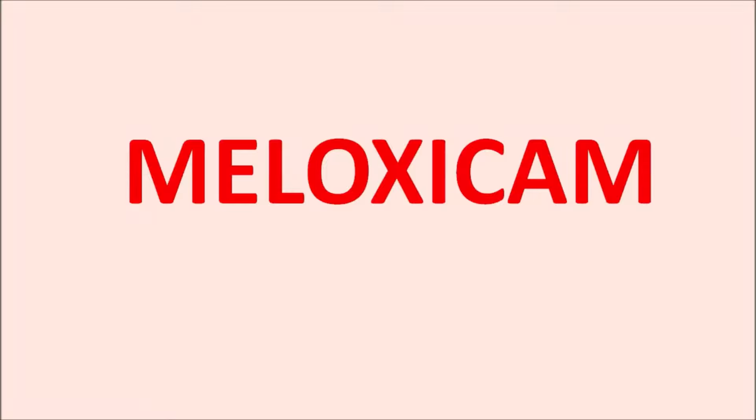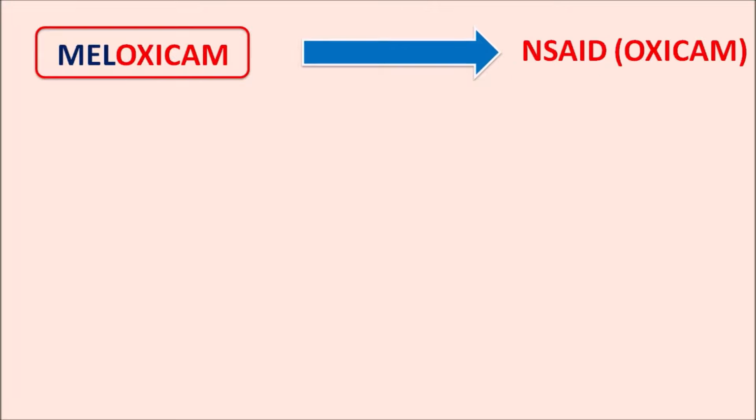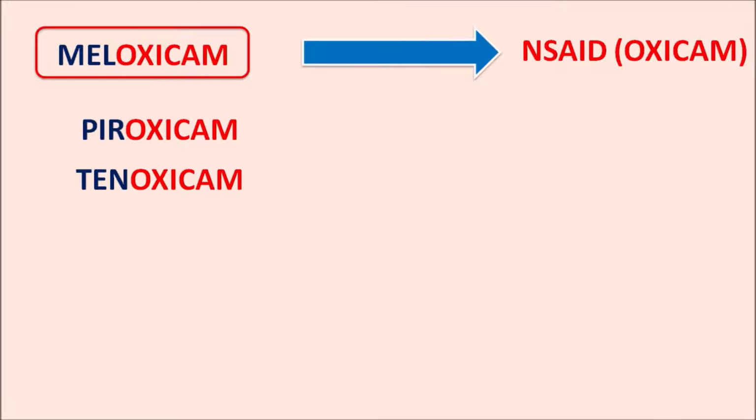Hi everyone. Today in this video we are going to discuss meloxicam. Meloxicam is one of the drugs classified as an NSAID, a non-steroidal anti-inflammatory agent, and among this category this drug belongs to the oxicam category. We can clearly observe this chemical category within the suffix of the name. We can also find a few other drugs with a similar suffix such as piroxicam and tenoxicam. All these are oxicam derivatives.